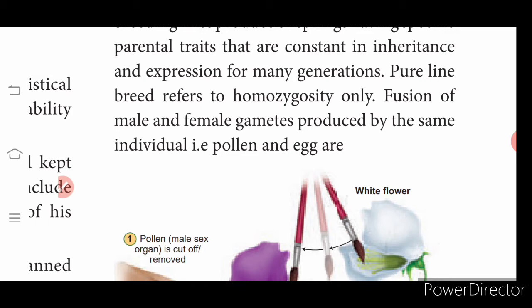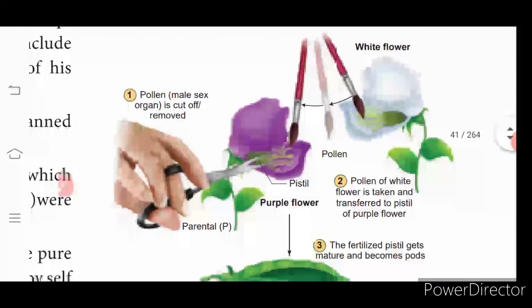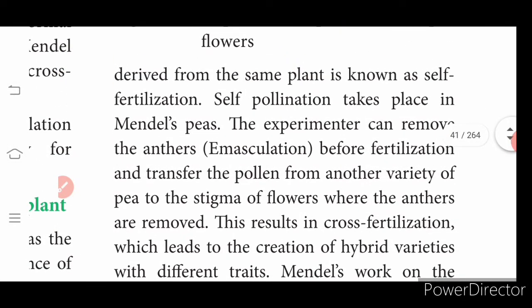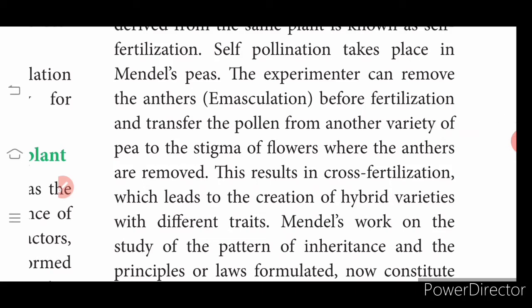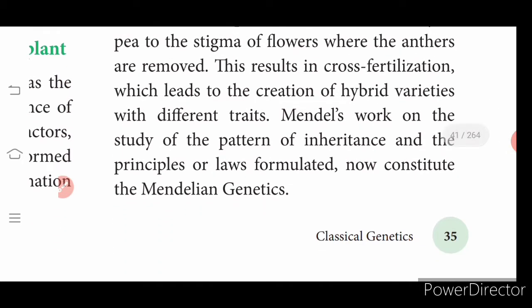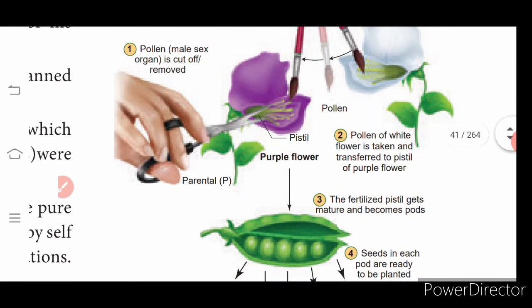Fusion of male and female gametes produced by the same individual, that is pollen and the egg, derived from the same plant, is known as self-fertilization. Self-pollination takes place naturally, but the experimenter can remove the anther before fertilization, so that self-fertilization is prevented. Artificial cross-fertilization can be enhanced by physical methods. So these are the experimental methods.